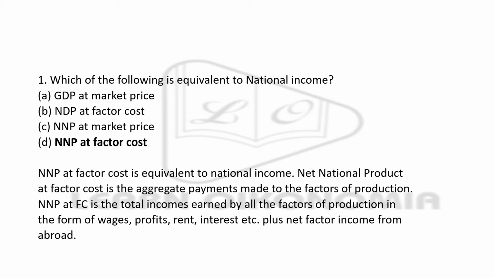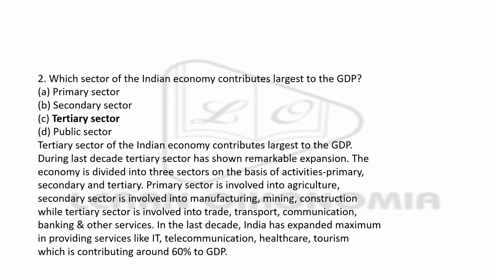This is the aggregate payments which is made to all the factors of production. This is total income earned by all the factors of production. We know that the four factors of production are land, labor, capital, and entrepreneurship. Land would be earning rent, labor would be earning wages, capital would be earning interest, and entrepreneurship would be earning profits. So by adding all these things, you will be getting the NNP at FC, which is the national income.